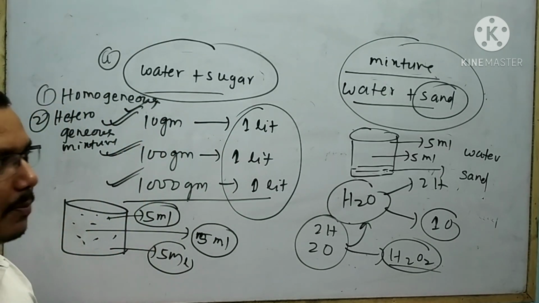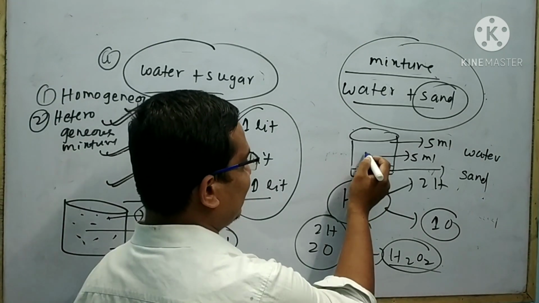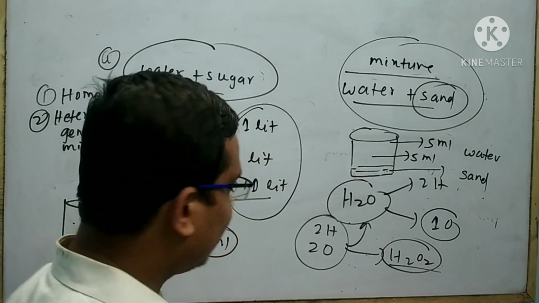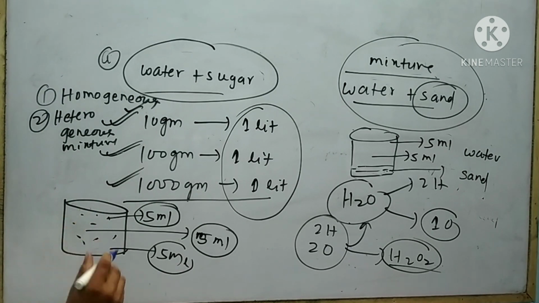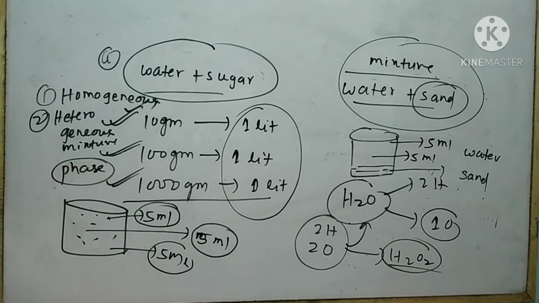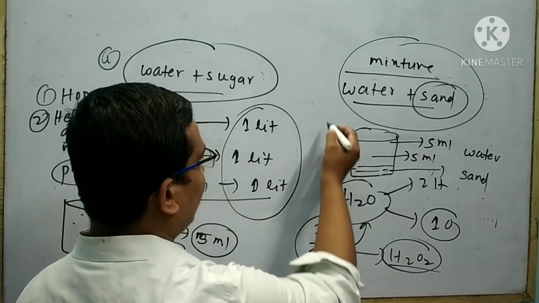Remember another point. Here two phases are present. One is your water phase, another is your sand phase. But here only a single phase. Phase means stara. Suppose I will take another example.